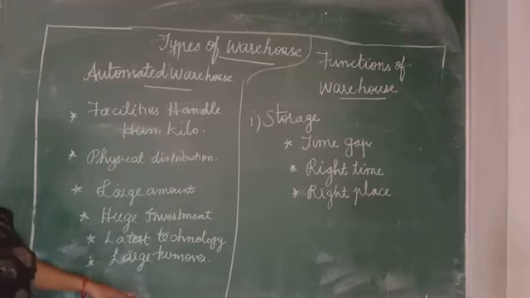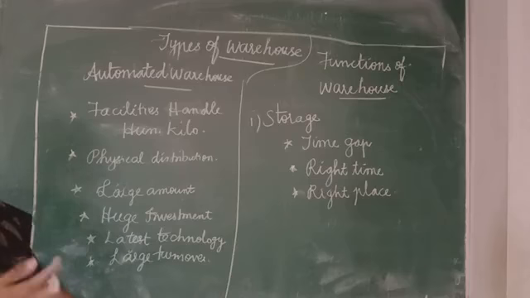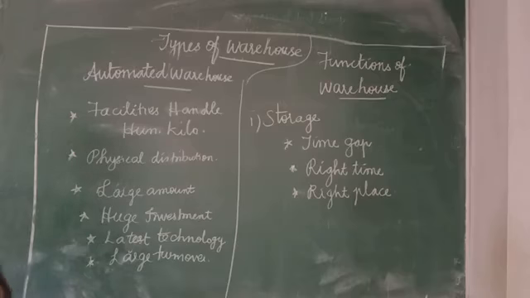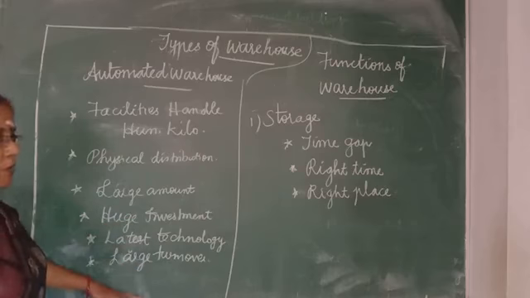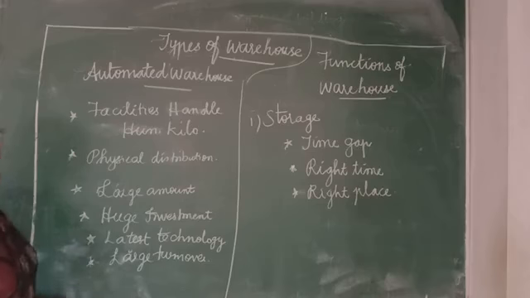Because of the automation, the errors, damages and discounts, we can't find any errors. Because of that reason, orders are fulfilled more accurately. Automated warehouses reduce the warehouse labor and also overhead. So this is about the automated warehouse.